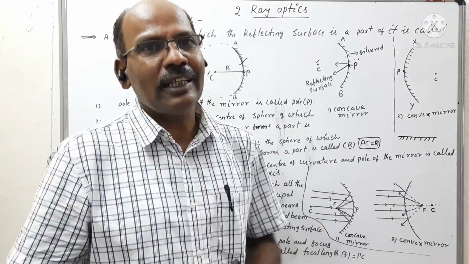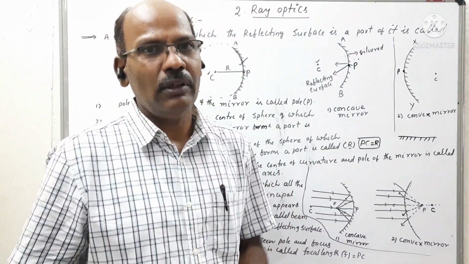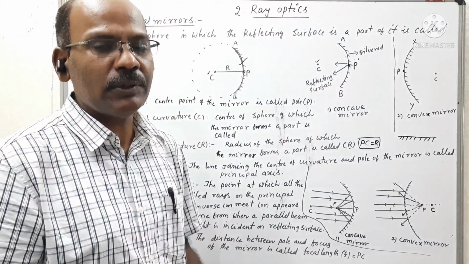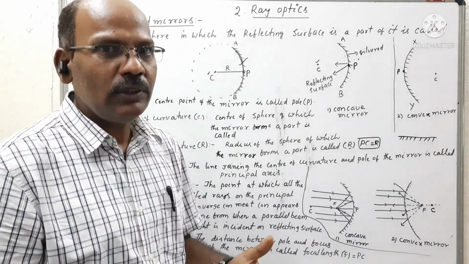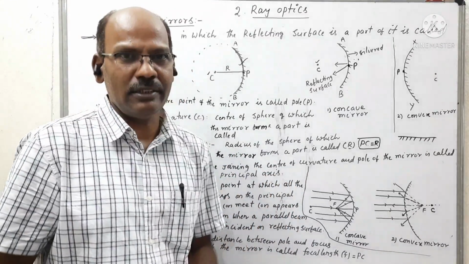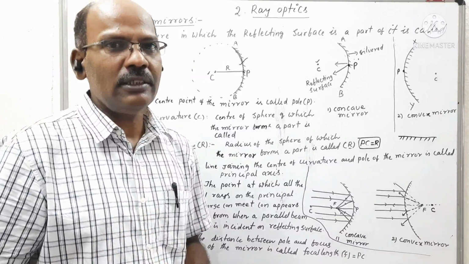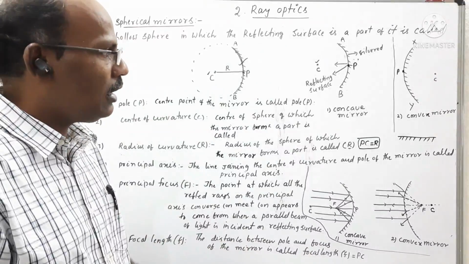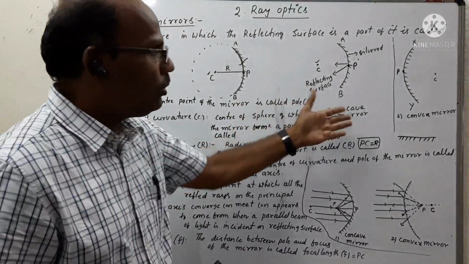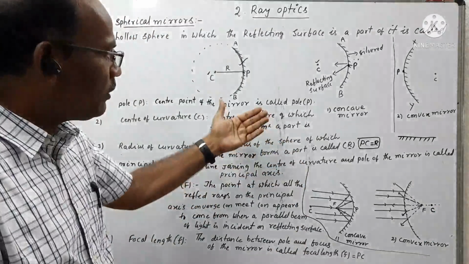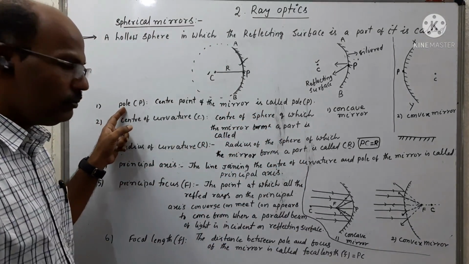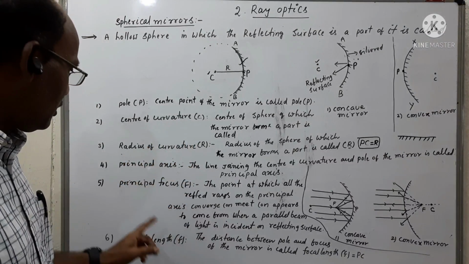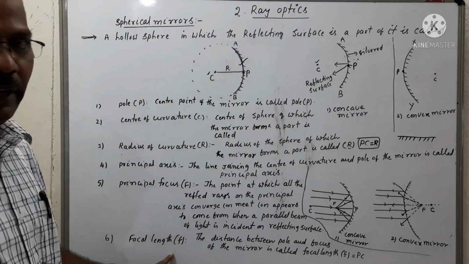So what are the important terms to be frequently observed in the two types of mirrors? The following are the important terms which are very useful to derive some relations: object distance, image distance and focal length. The important definitions for the two types of mirrors are as follows: pole, center of curvature, radius of curvature, principal axis, principal focus, focal length.